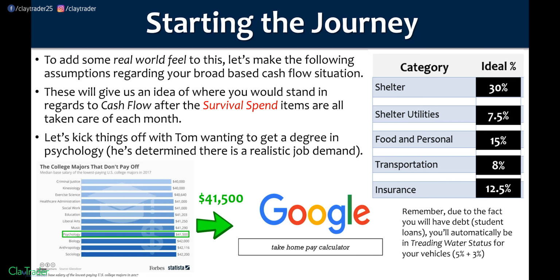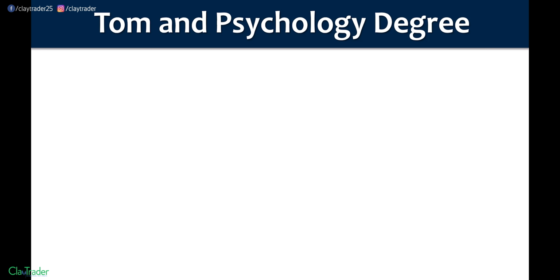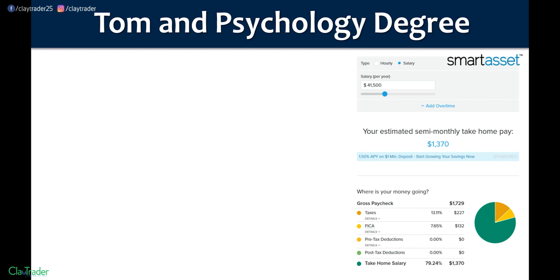There's all sorts of great calculators out there, and there's just an example of something that you could search for that brought up the calculator that I'm going to be using for all these case studies, and that calculator is through Smart Asset. So let's go through and let's see where Tom stands with his psychology degree. So as we just determined, 41,500 is going to be the number to look at. And then that gives you an estimated semi-monthly payment. So semi-monthly, meaning you're going to get 2 of these per month. So 2 payments, 2 paychecks for $1,370 each and every month.